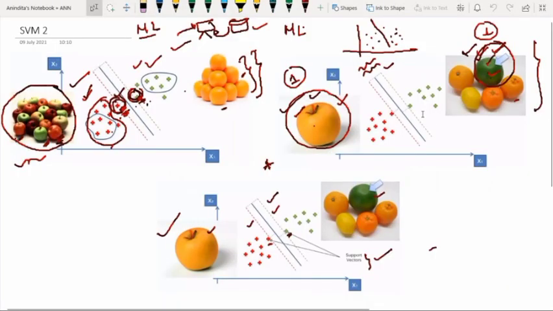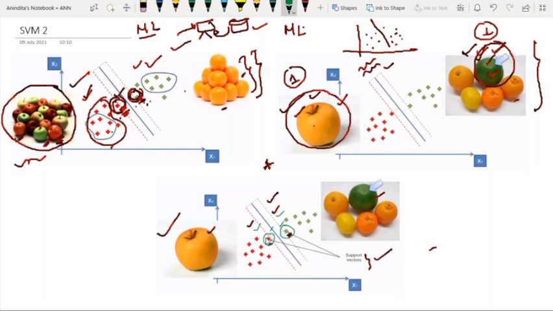So what we have discussed so far, we have discussed about support vectors. So what is the definition of support vectors? See, support vectors are data points that are closest to the hyperplane. So from the diagram, the definition is clear.